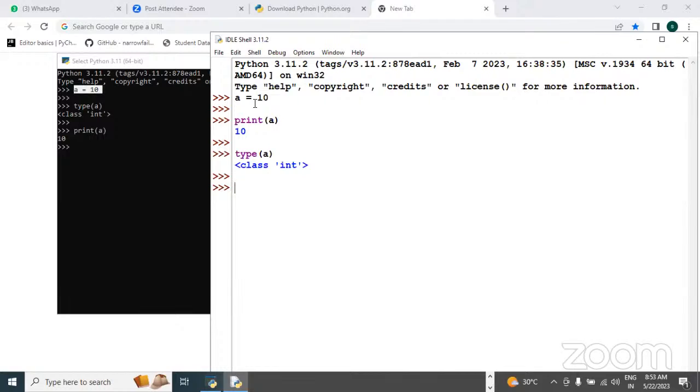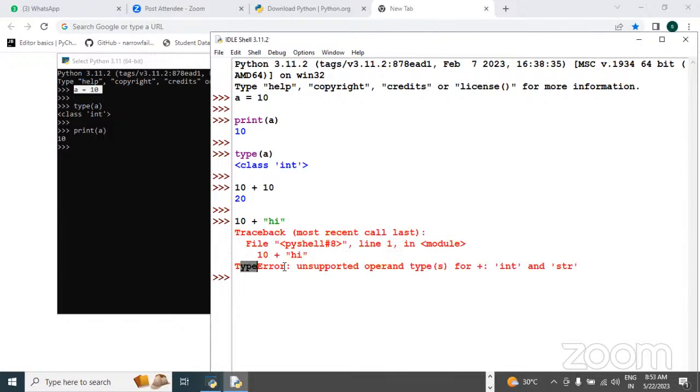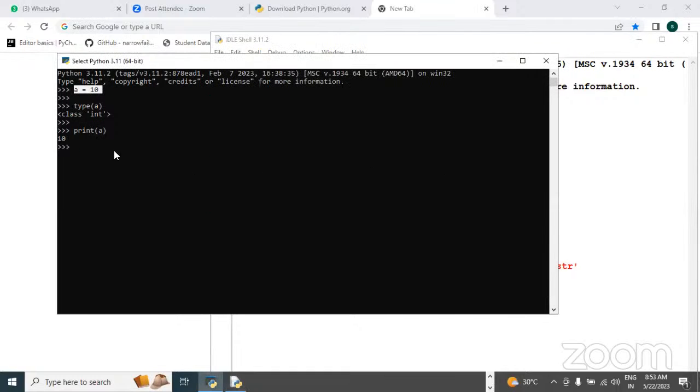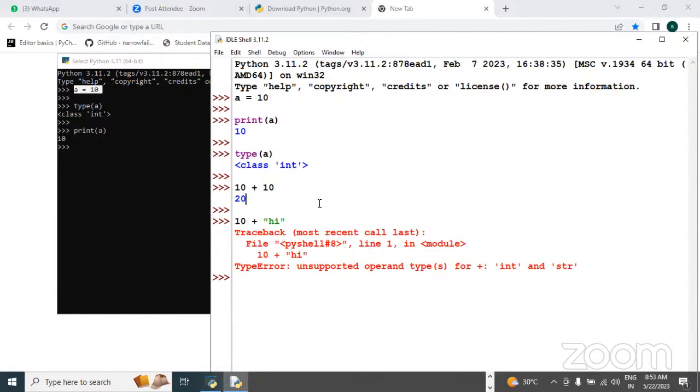Got it? One integer value plus another integer value works, but adding one integer value plus one string value, both being different types, shows a type error. One integer and one string we can't add like that. Later I will tell you about all the errors. So small testings, to see what result will come, we can do using the interactive shell or using the IDLE shell.